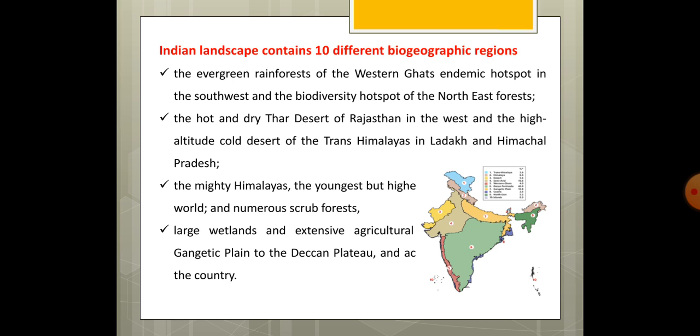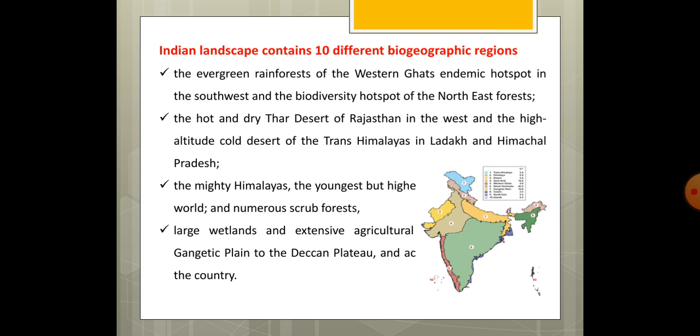Next comes the mighty Himalayas. We all know that this is the youngest and the highest mountain range in the world. This also has snow cover with numerous scrub forest. Next is the coastal area, which covers the total Gujarat and the Western Ghat area and the coastal area of Kerala, Tamil Nadu, Andhra, Orissa, and Sundarbans.